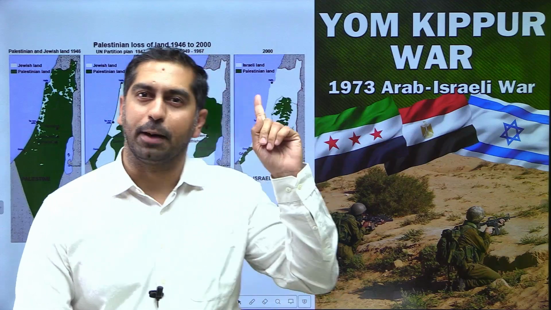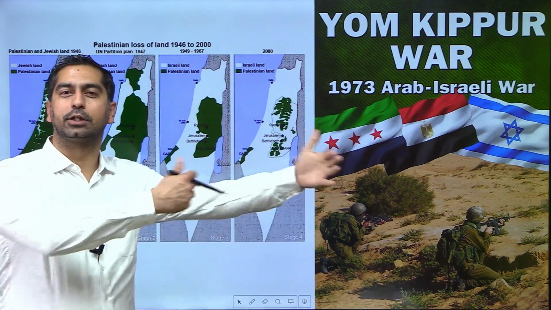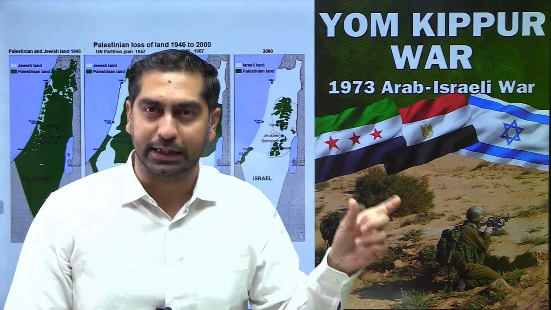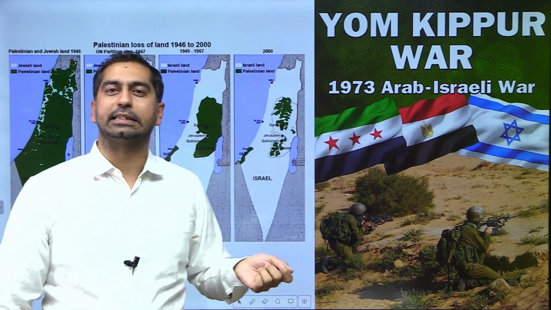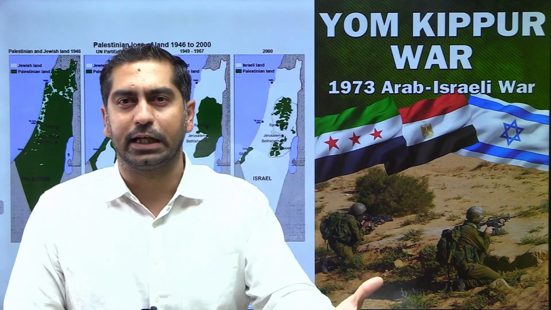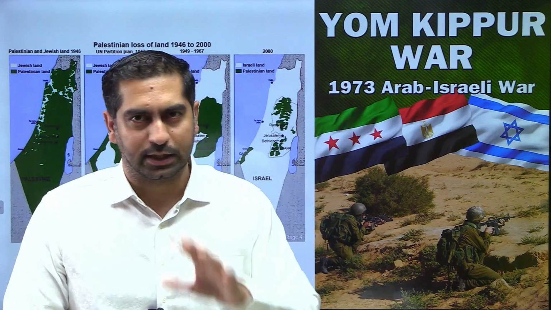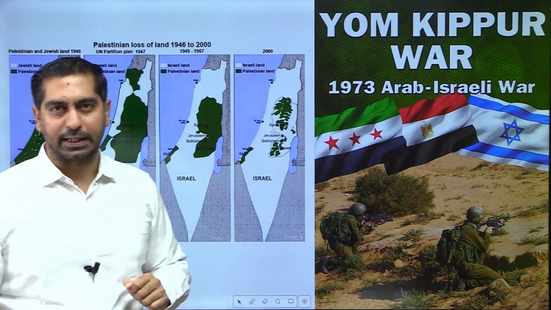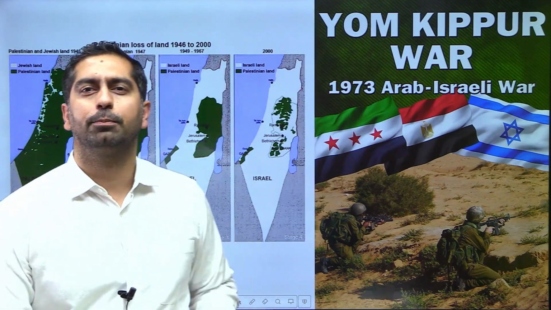Israel said, remember 1967, we had established certain settlements in the border regions. It was only because of those settlements, only because of the territory that we had occupied in the 1967 war, that we were able to defend ourselves. Even when the countries decided to launch an attack on us, we were amply warned and we were able to defend ourselves. So we are going to continue with this occupation of the West Bank. That is the logic that they gave. So that is how the Yom Kippur War ended.